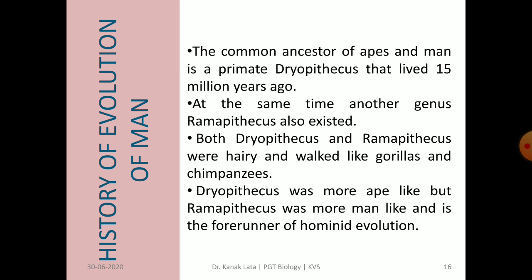Both were hairy and walked like gorillas and chimpanzees. Of these two, Dryopithecus was more ape-like, but Ramapithecus was more man-like, so it is considered the forerunner of hominid evolution.